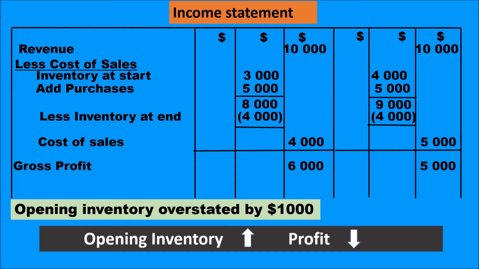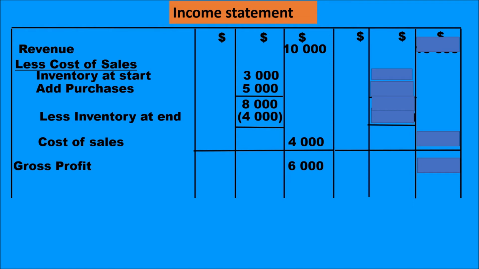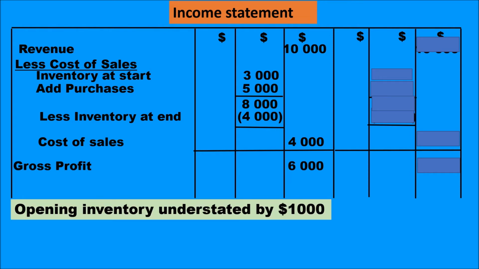Let us look at a second situation. This time we say that opening inventory is understated by 1,000. The revenue would be the same. Inventory at start from 3,000 would become 2,000. Purchases remaining the same. That gives a total of 7,000. Closing inventory remains the same.